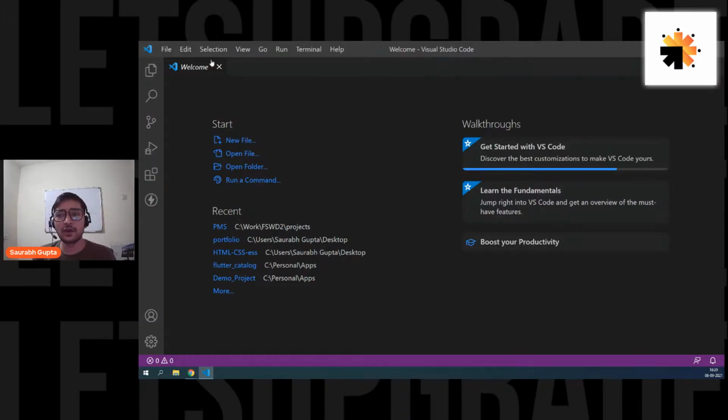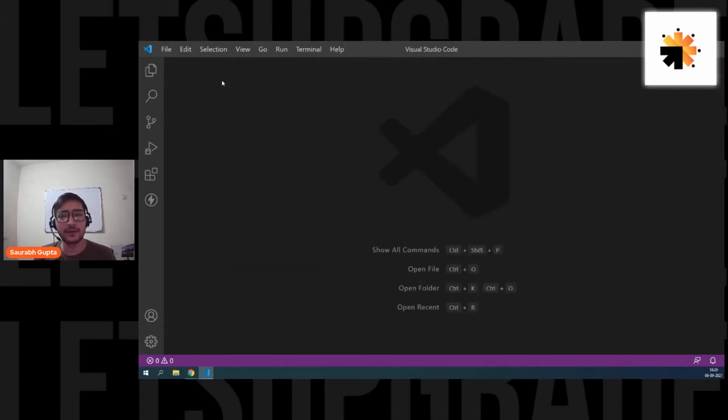Okay, so here we go, guys. Just open it like this and remove this welcome screen. We don't need it. Before moving ahead, let's install some extensions that we're going to need in VS Code so that it can help us with JavaScript coding. You can see these 4 boxes, right, everyone? If you're installing VS Code for the first time, you might not know what exactly extensions are, so I would like to tell you.